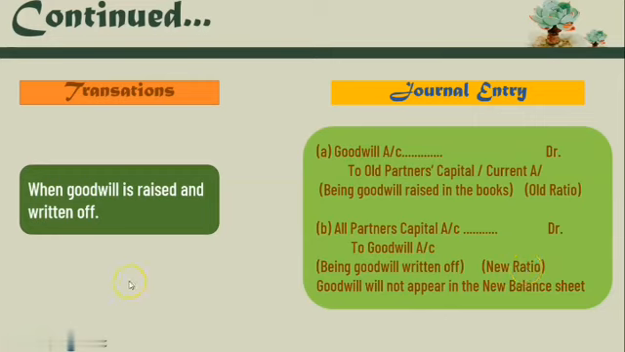So in this we have seen altogether 4 cases: in the premium method 2 cases and in the valuation method 2 cases. The valuation method means when goodwill is raised, and the second entry is goodwill raised and written off.